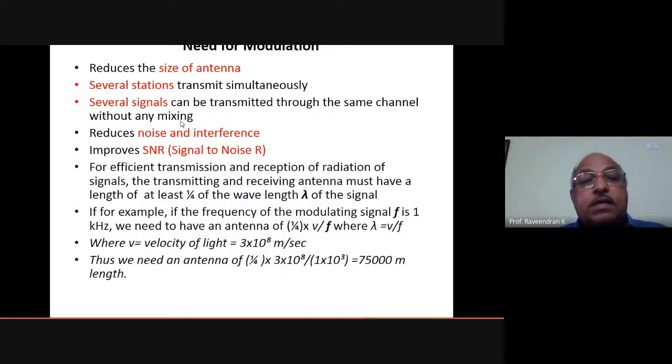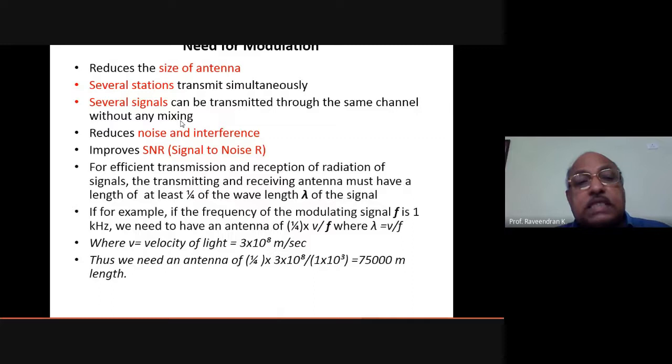Okay. And what are the other needs for modulation? Modulation reduces the noise and interference, and it improves signal to noise ratio, SNR. Signal to noise ratio എന്ന് പറഞ്ഞാൽ സിഗ്നലിന്റെ സ്ട്രെങ്ത് എത്രയുണ്ടോ അത് അത്രമാത്രം നോയ്സ് ലെവൽ കടന്നുകൂടുന്നുണ്ടോ ആ റേഷ്യോ ആണ്.